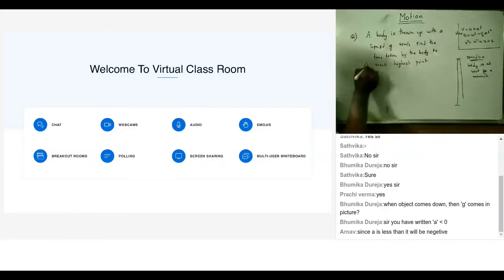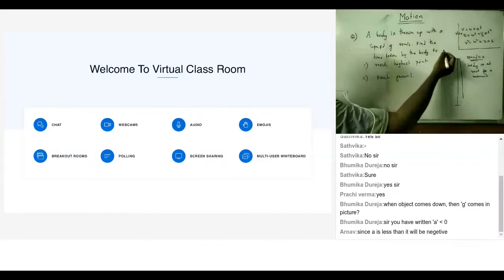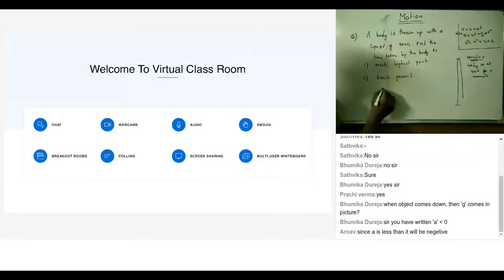That is the first part. Second, reach the ground. You can take G equal to 10 meter per second square. That is the magnitude of G. I'm not telling you the direction, so you have to decide which direction you have to take. I hope the question is clear.